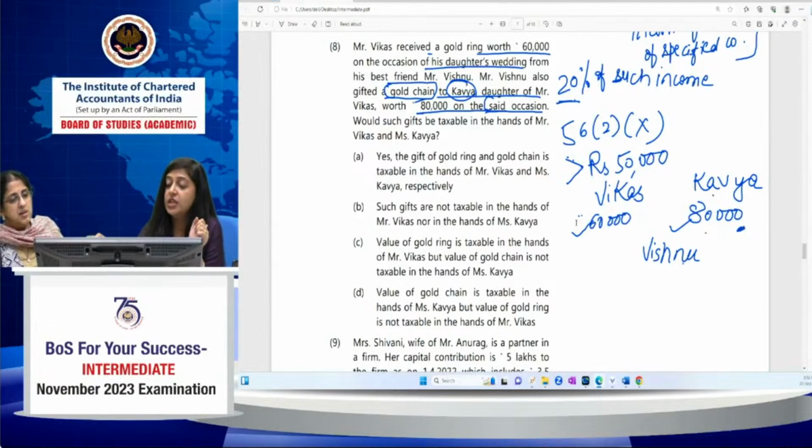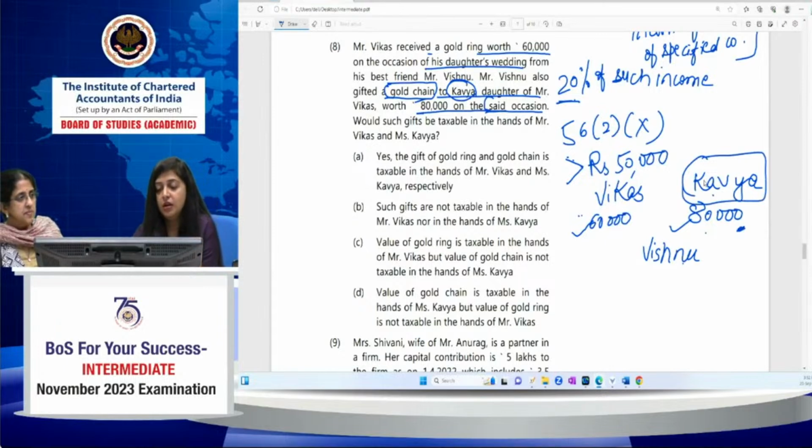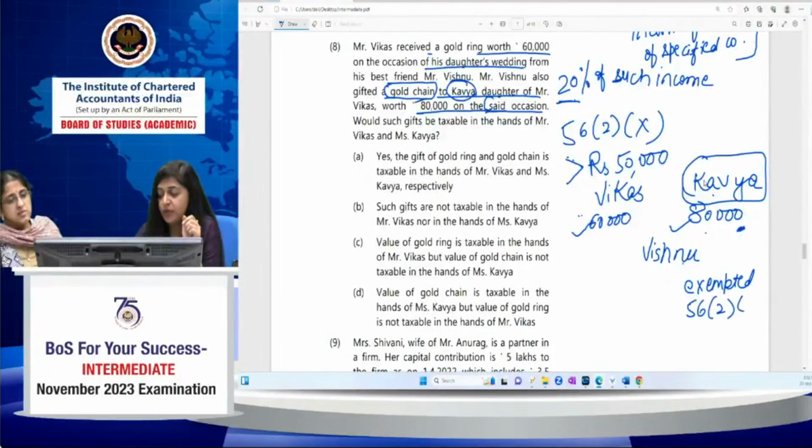Okay, I'll just brief you on what the case is. This is the case of marriage of Miss Kavya. So it falls under the exception when she receives something from a person because it's her marriage. So if she is getting anything, gold chain, gold ring or something from Vishnu or XYZ, it is exempted, and the provision under section 56(2)(x) is not applicable on her because she is getting it on the occasion of her marriage. So this 80,000 would not be taxable in the hands of Miss Kavya. On the other hand, Vikas will not get any exemption, or that will not be excluded in the hands of Mr.